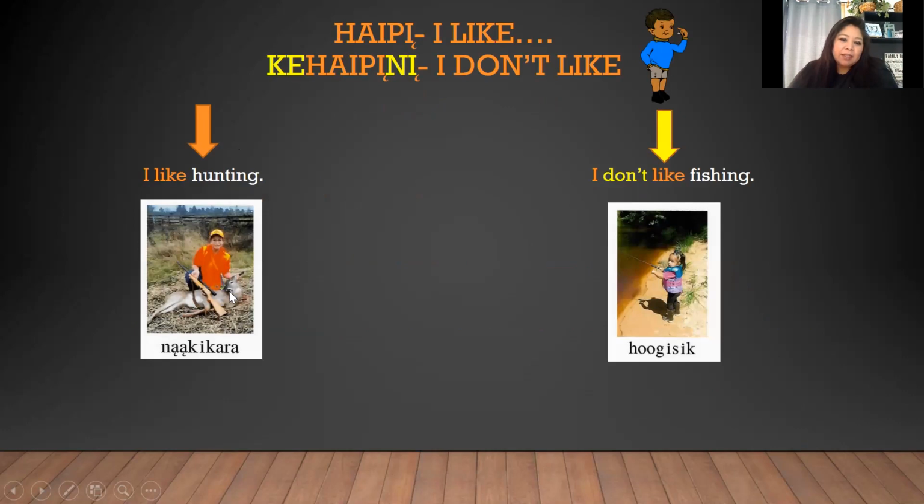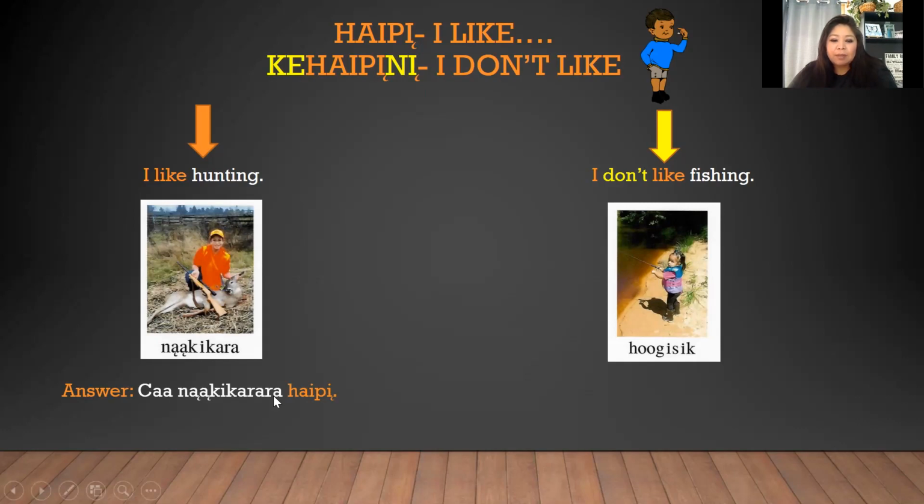Okay, so let's go over some sentences using hi pi and K hi pini. On the left hand, these will be I like, and on the right hand, it will say I don't like. So how would we say I like hunting? Remember, the verb goes last. So what are we missing in front of na ki kara? Cha, right? So it's cha na ki kara ra hai pi.